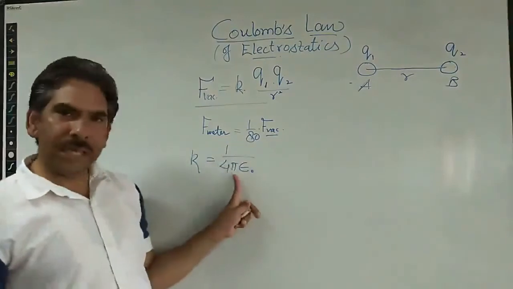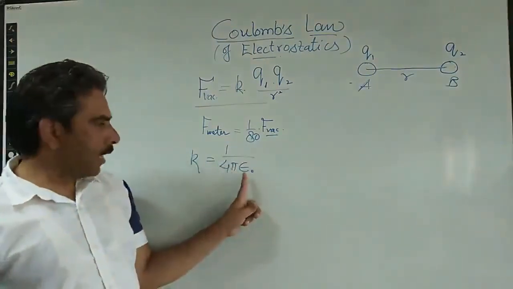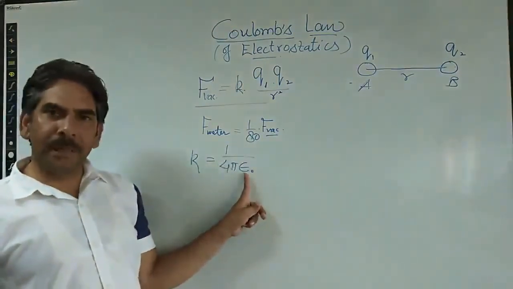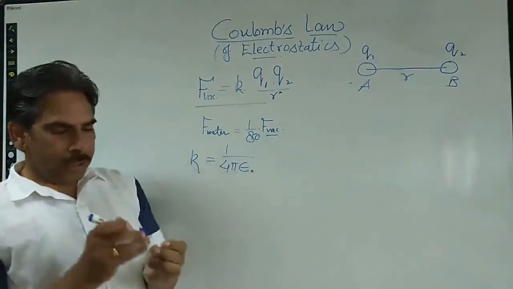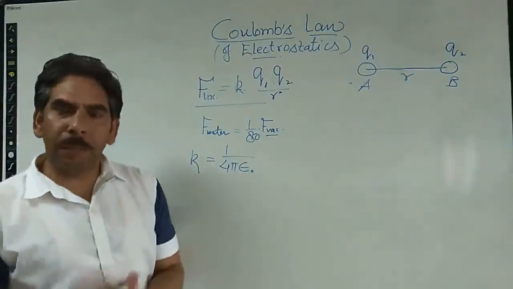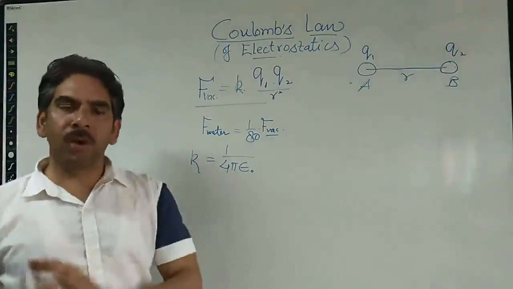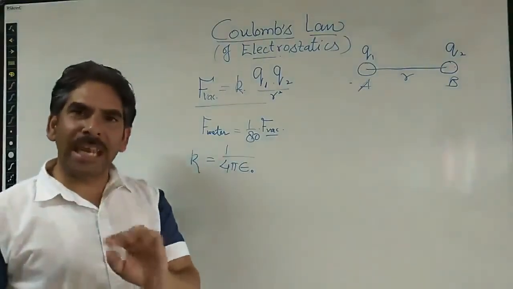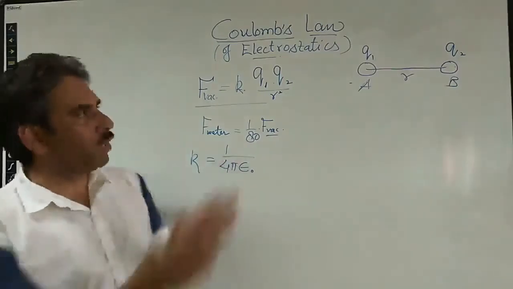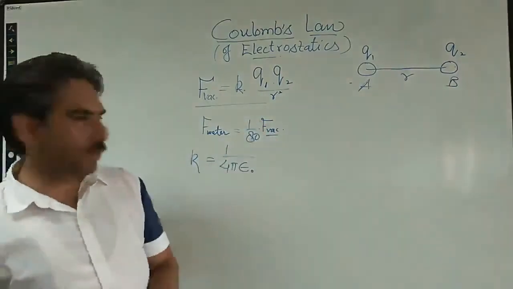Here 4 and pi are just constants. Epsilon is the symbol we make use of for the property of the medium. The property of the medium is called the permittivity of the medium, or more appropriately, the absolute permittivity of the medium which is present between the two charges.